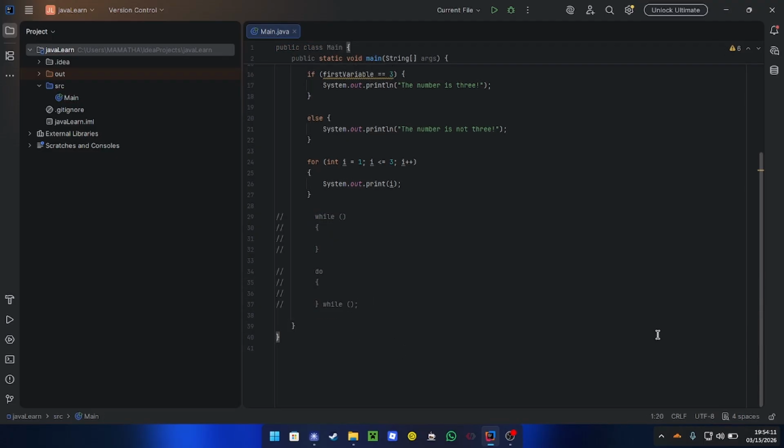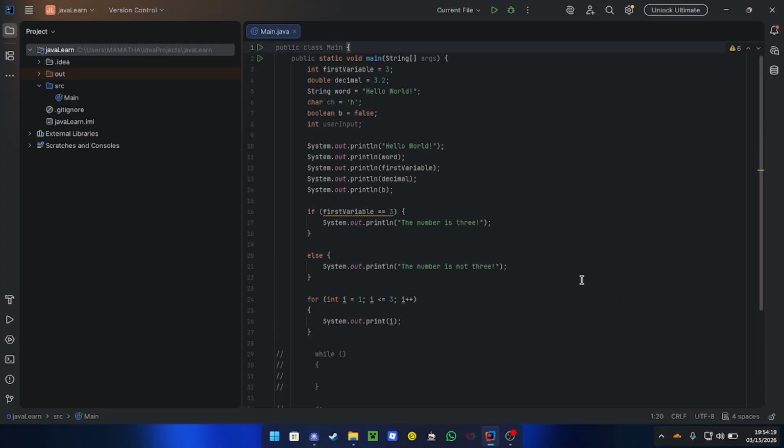Alright, now let's talk about methods. Methods are basically blocks of code that are run when called. So this is how to declare a method. You do not want to declare it inside your main method.